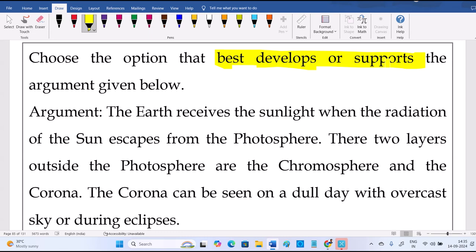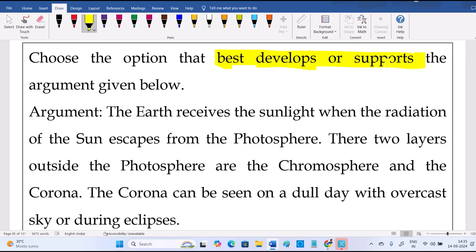There are two layers outside the photosphere, the chromosphere and corona. The corona has been seen on a dull day with overcast sky or during eclipses. So this is the entire argument or statement.